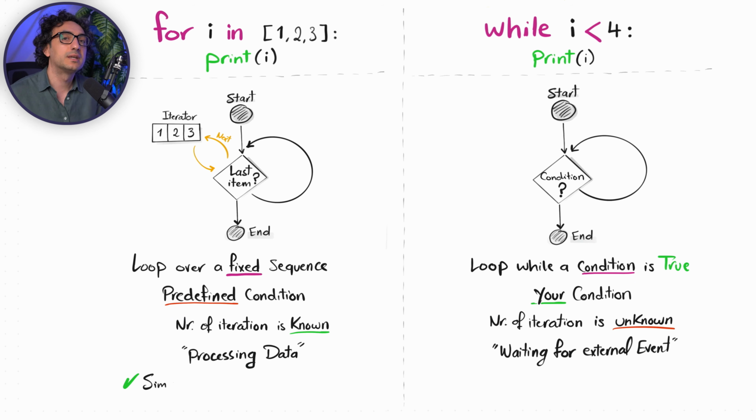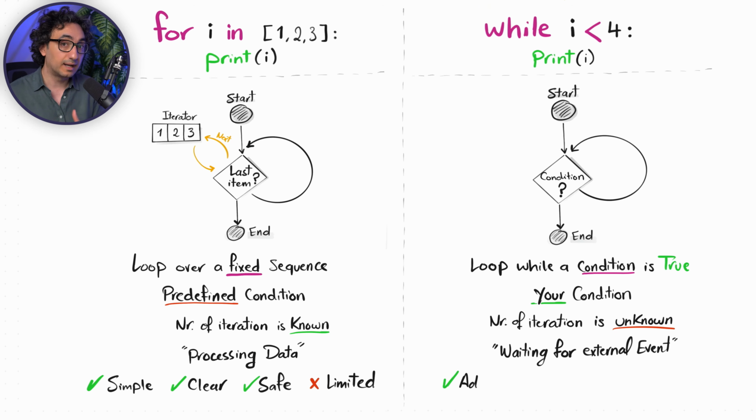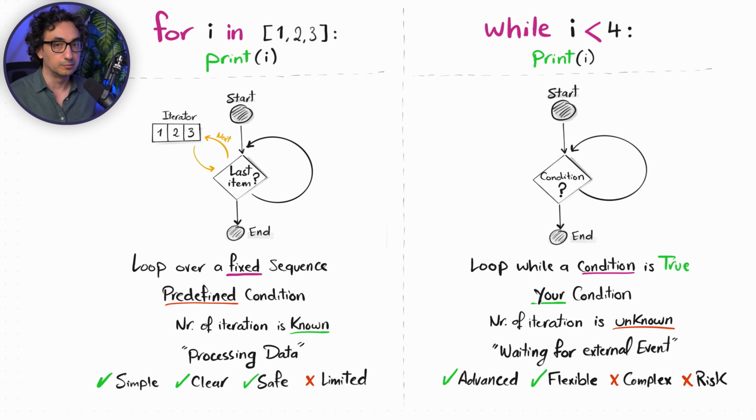Now, the advantage of using the for loop is that it is simple, clear, and it is really hard to make an infinite loop with the for loop, so it is really safe. But of course, it is limited. You always have to predefine how many times you want to iterate. But on the other hand, the while loop is more advanced, more flexible. It adds dynamics to your logic, but it is complex, and you have a high risk of building an infinite loop. So at the end, think of the for loop as if you have a playlist. You know exactly how many songs you have. With the while loop, you are waiting for a reply. You keep checking until the condition is met. So that's all about when to use what.